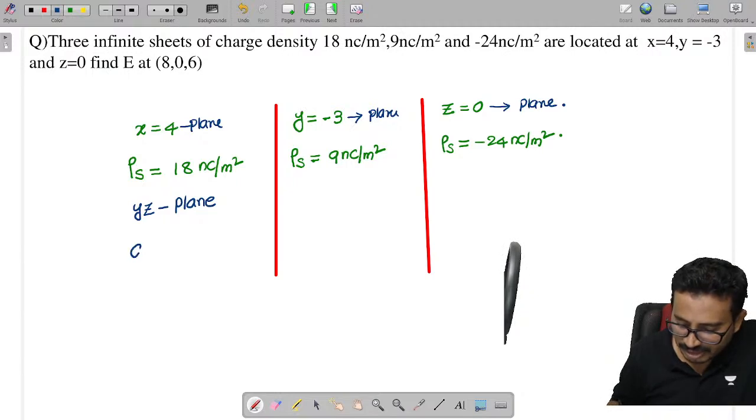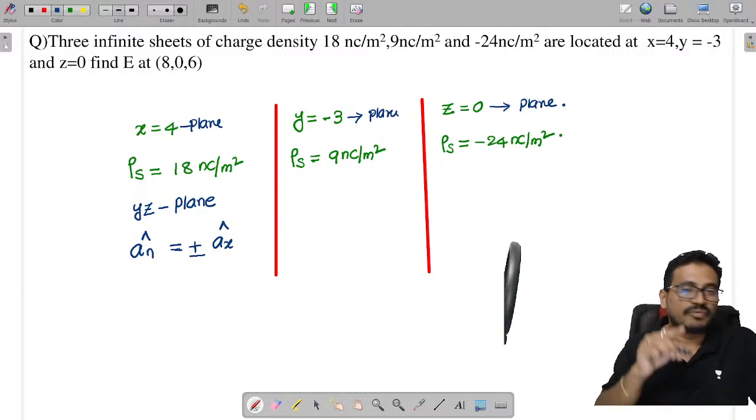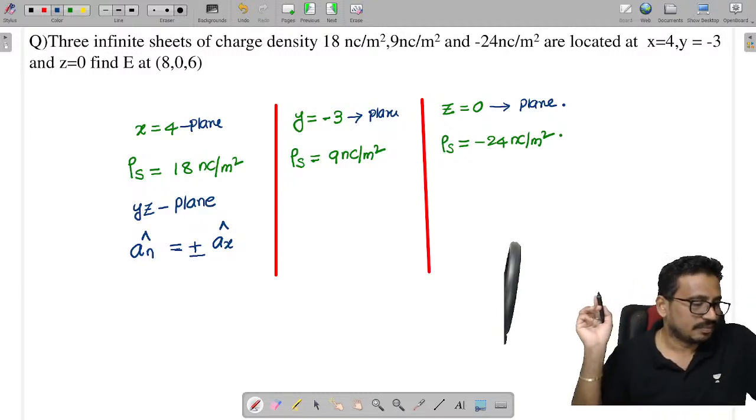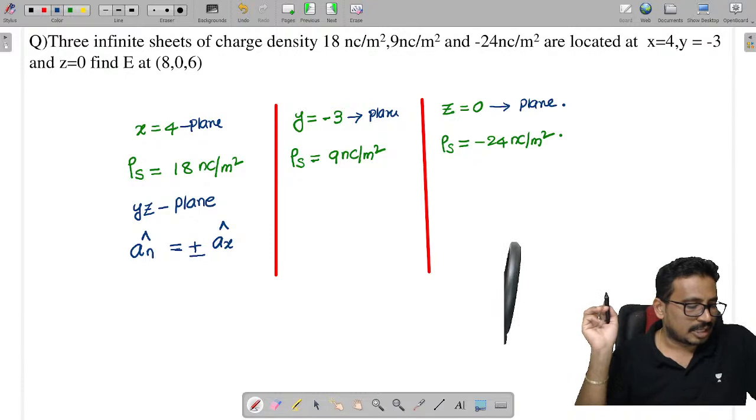If I write the unit normal vector as an cap, it will be ax cap. This ax cap may be positive or negative, depending upon where you are finding the field, based on the problem.